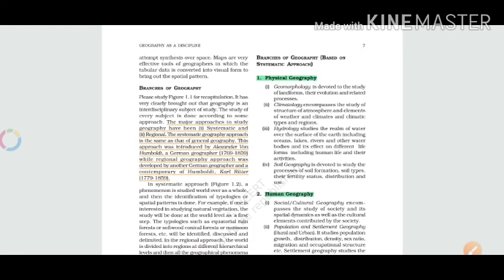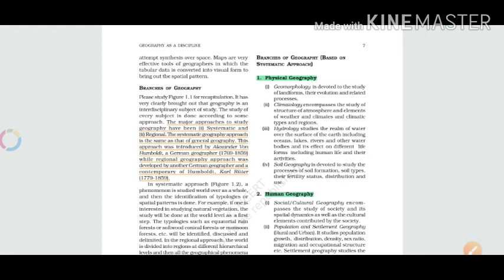In geomorphology we study landforms. We study the plains, the plateaus, and the mountains as well. So in this field we will study the landforms. The second one is climatology.